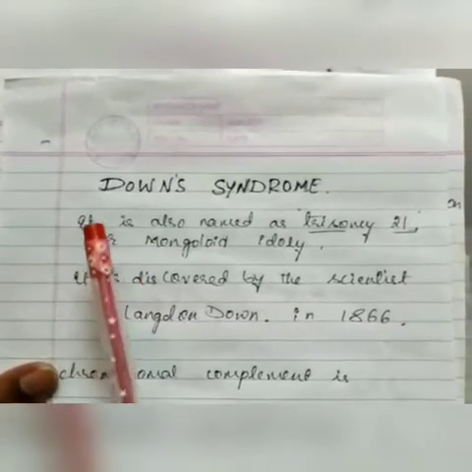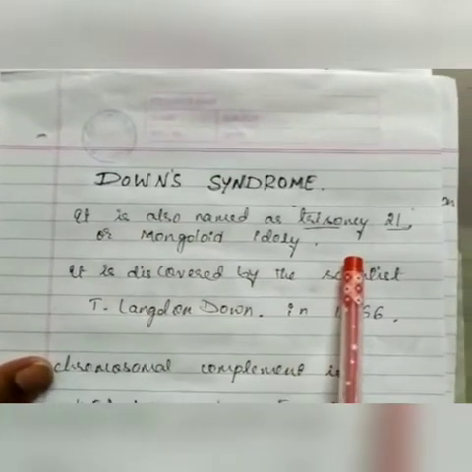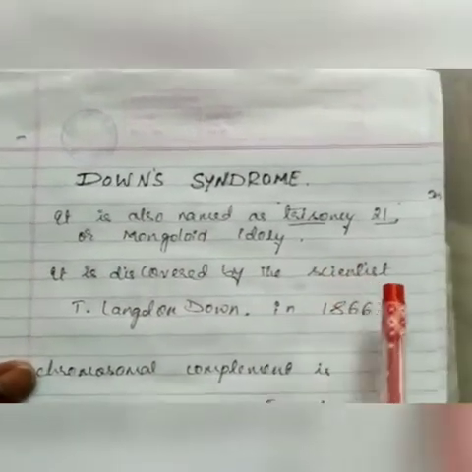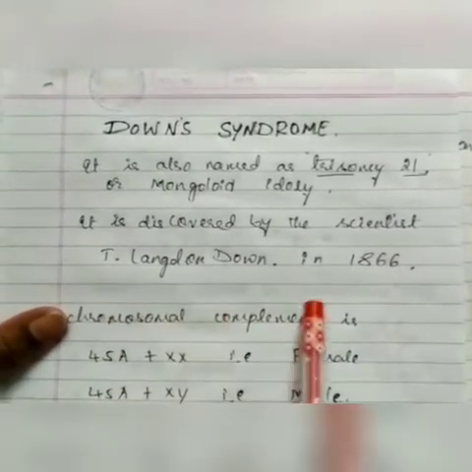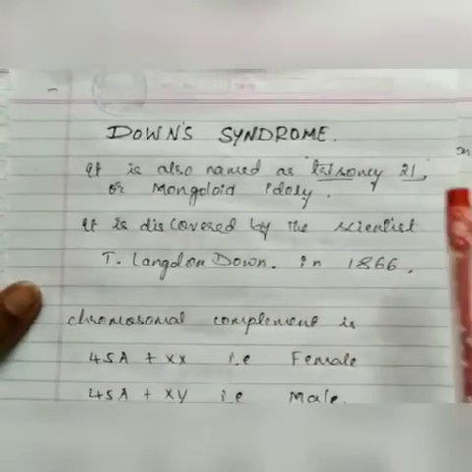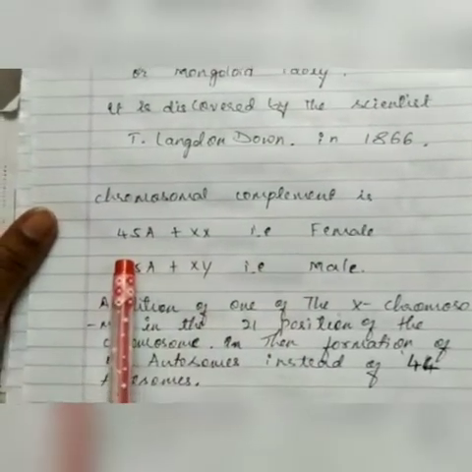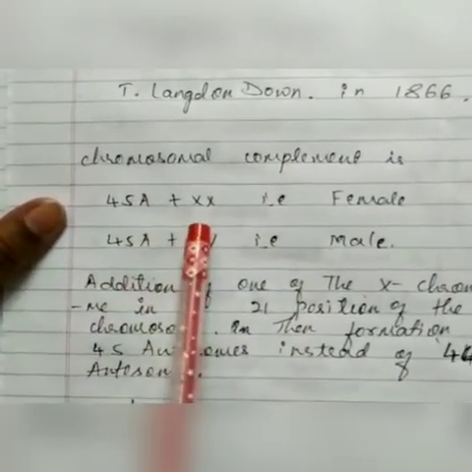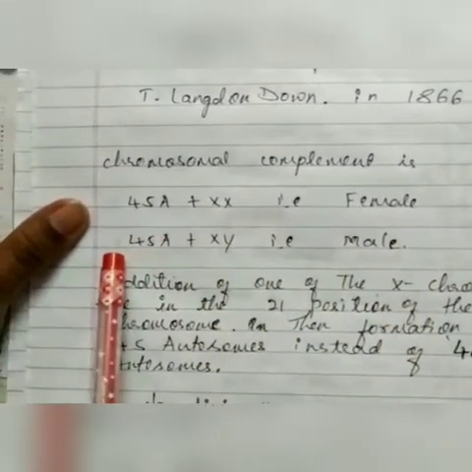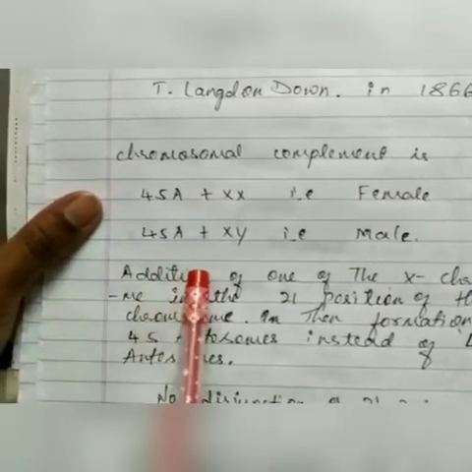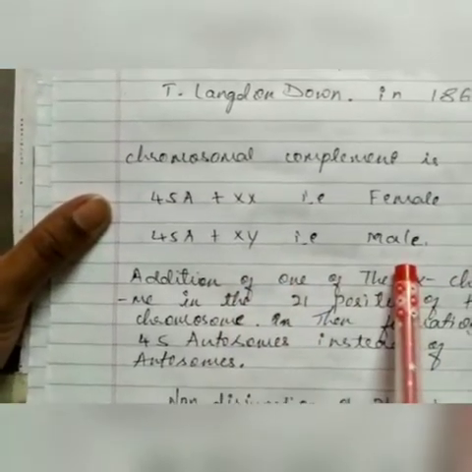Brief information about Down syndrome. Down syndrome is also known as trisomy 21. It was discovered by the scientist T. Langdon Down in 1866. The chromosomal complement of Down syndrome is 45 autosomes plus the allosomes XX, that is female. The other complement is 45 autosomes and XY, the allosomes for male sex.